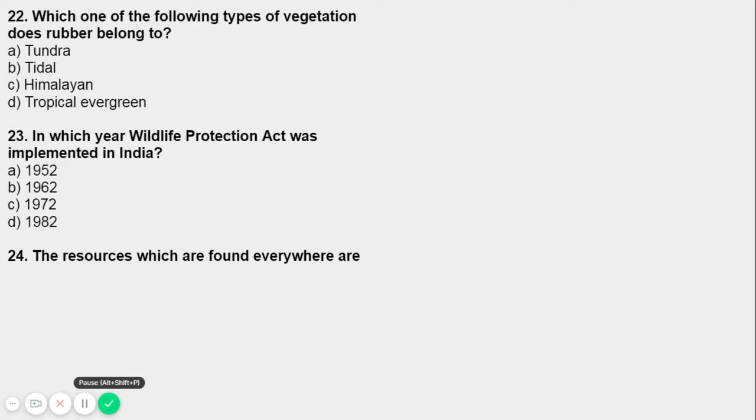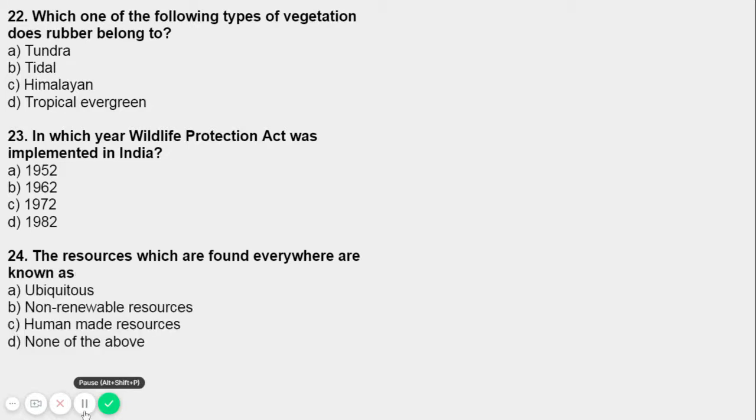and the setting up of wildlife management and national parks where we have zoos, sanctuaries, and everything. National parks, zoological parks, sanctuaries. So there we have wildlife management right now, right? When zoos come up, a lot of wildlife management happens, because obviously we have to protect our wildlife creatures as well. We have to protect the plants and animal species as well, specified animals as well. So that's why this act was implemented in 1972. So for 23, option C is the correct answer, that is 1972. Now move on to the next question.